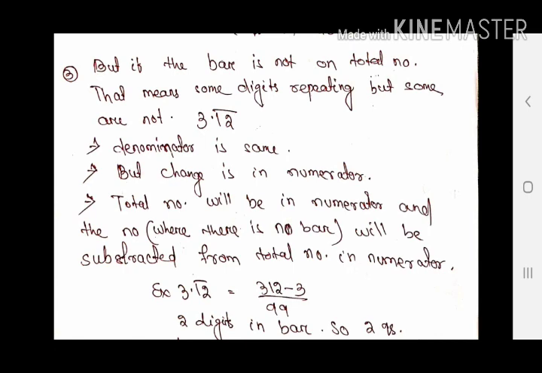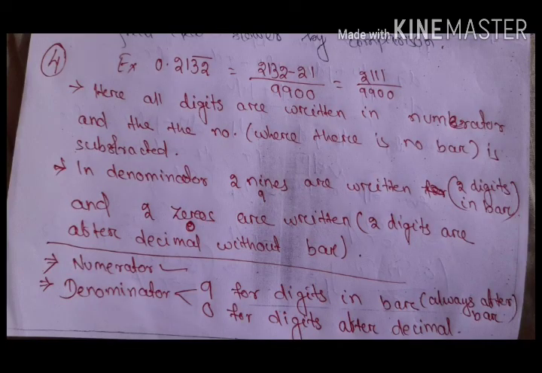And in the denominator, as the bar is on 1 and 2, meaning the bar is on 2 digits, there will be 2 nines. So the answer is 312 minus 3 by 99, and it is 309 by 99. Then we will go to another type of question. I think this is the most complex type of converting a non-terminating recurring decimal to its fractional form or rational form.